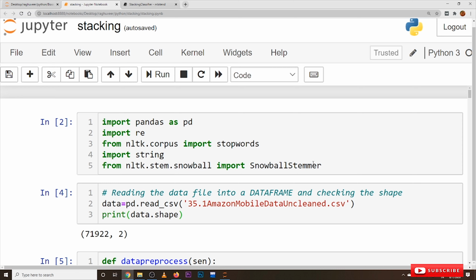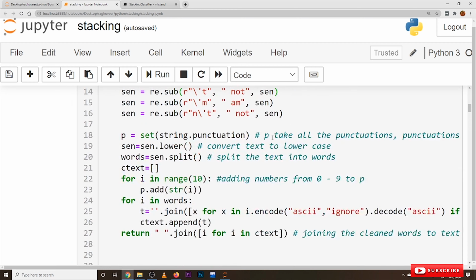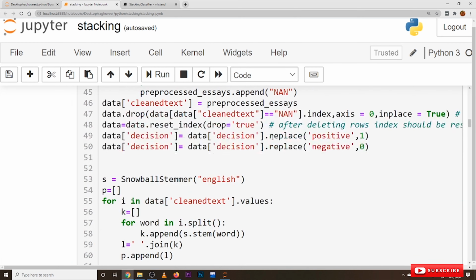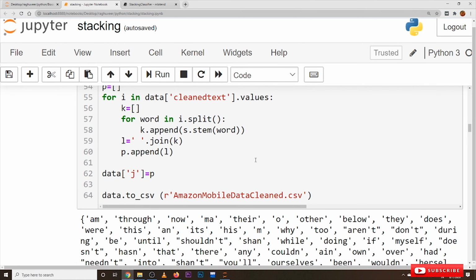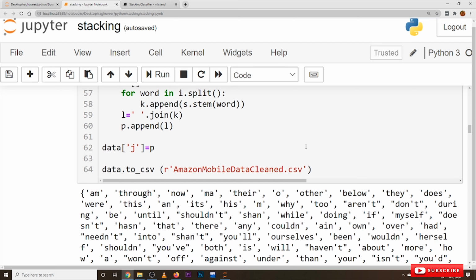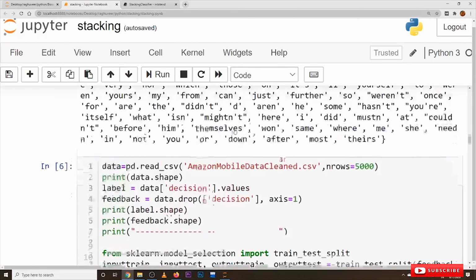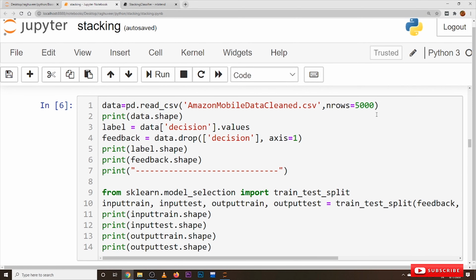Coming to the implementation, the first 5 blocks of the code are about data cleaning and data pre-processing. After data cleaning and data pre-processing, we have converted our data into a .csv file, Amazon mobile data cleaned.csv. From this cleaned data set, we have taken only 5,000 records because it will take a lot of time for implementing this.